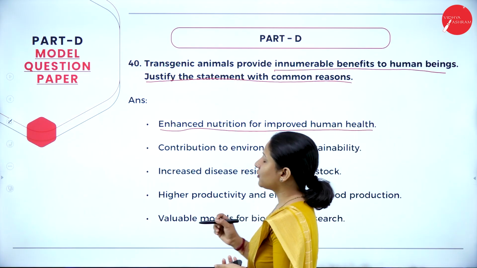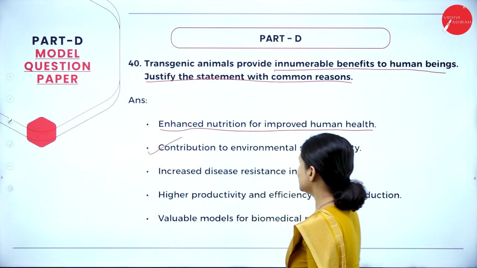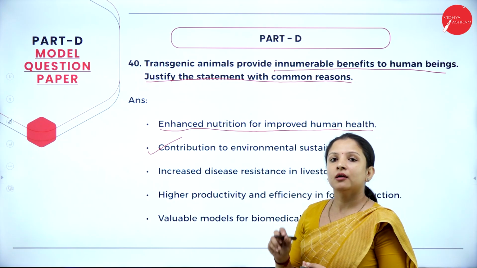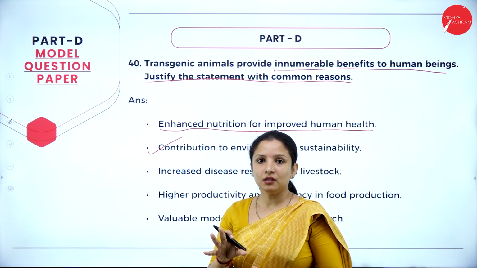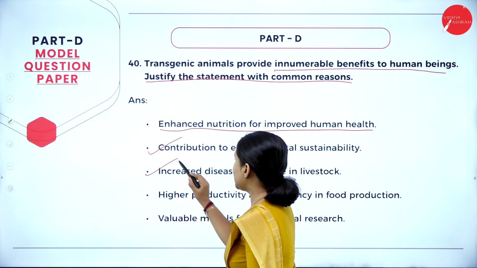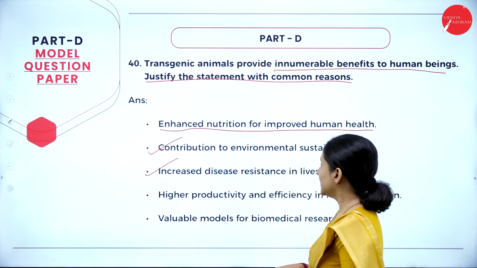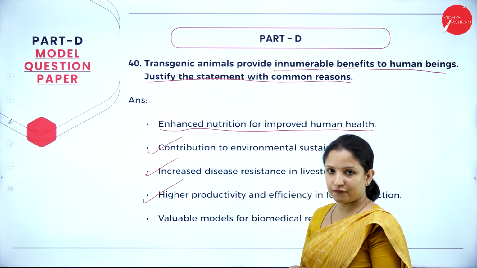Next is they contribute to environmental sustainability. Next is they are quite resistant to diseases when compared to those animals which are not genetically modified, so they have increased disease resistance. Next is they have higher productivity and efficiency in food production.